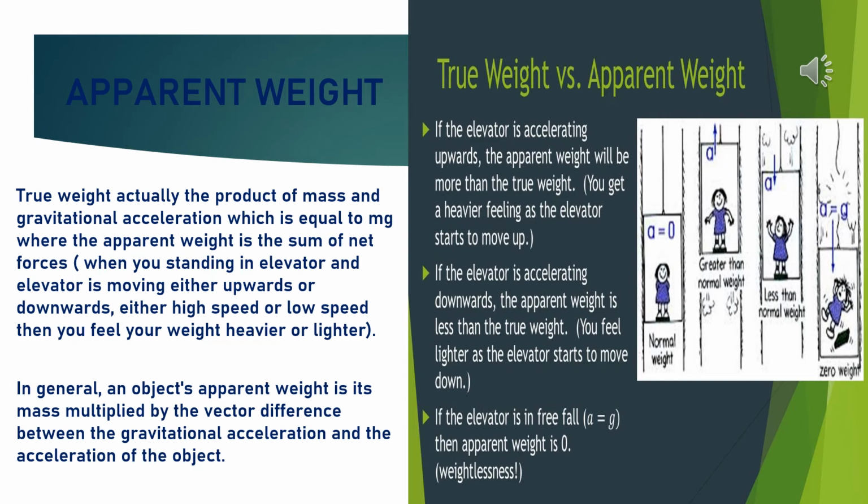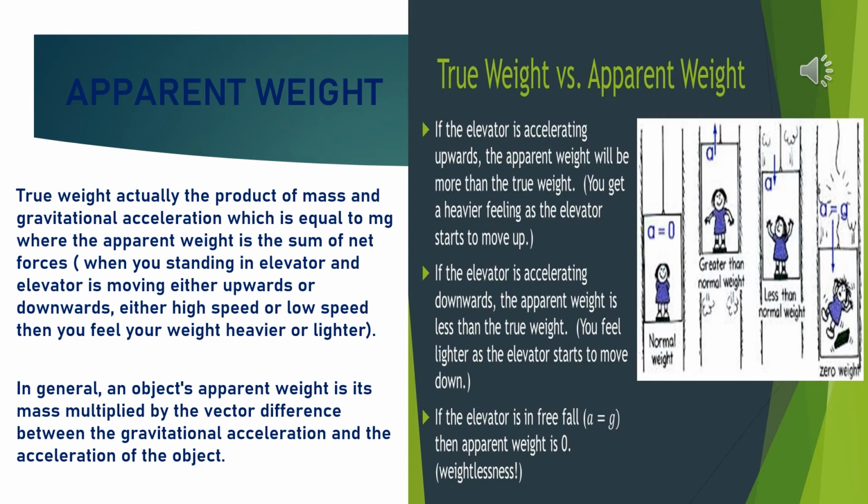Third diagram, if the elevator is accelerating downwards, the apparent weight is less than the true weight. You feel lighter as the elevator starts to move down. And see the fourth diagram. If the elevator is in free fall, that is, acceleration a is equal to g, that means acceleration due to gravity, both are equal, then apparent weight is 0. That means you will feel weightlessness.